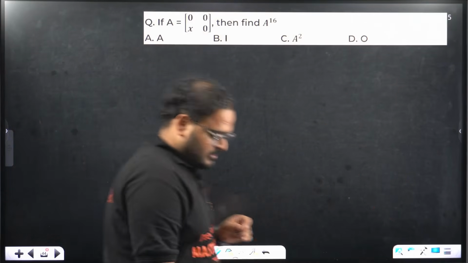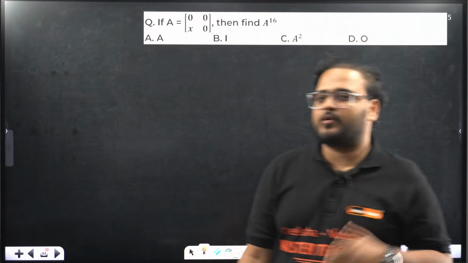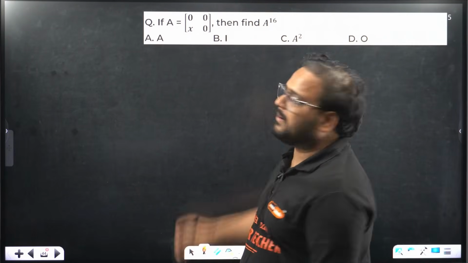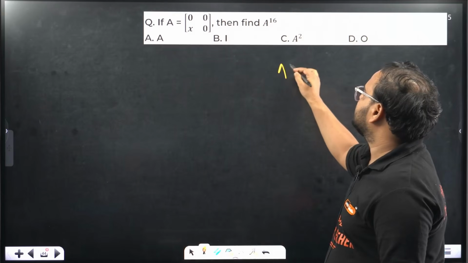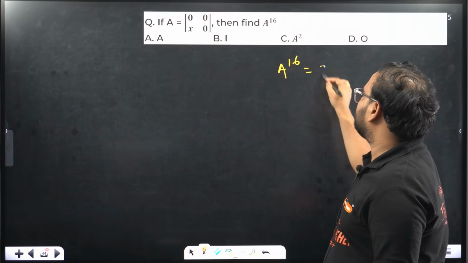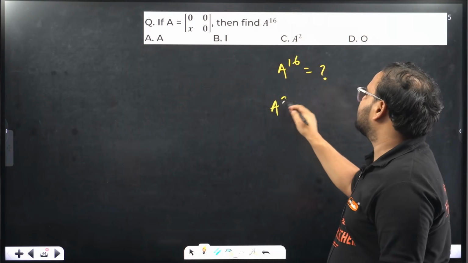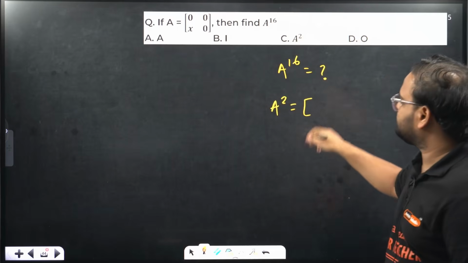Let's solve a question on integral powers of A. We'll solve questions on symmetric also. Don't worry. I'm looking to find A power 16. What did I say? Always find A square, that's sufficient to solve any question.